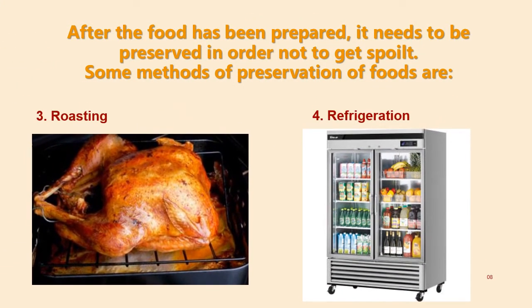Another one is roasting. When you talk about roasting, this one is mostly done with meat, cow meat, chicken, as you can see there. When you get a cow, you have to roast it first. When you get any meat that has to do with bush meat and the meat is raw, the first process is supposed to be what? To roast. Once you've roasted it like that, it will last long. It will not get spoiled easily.